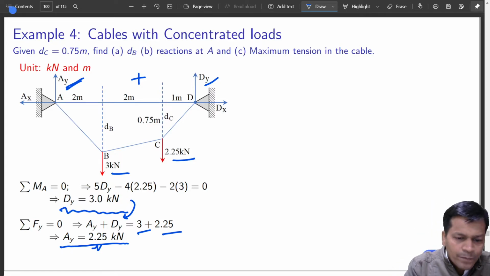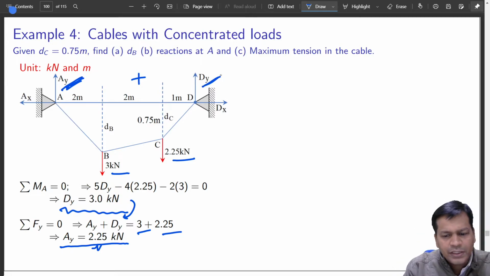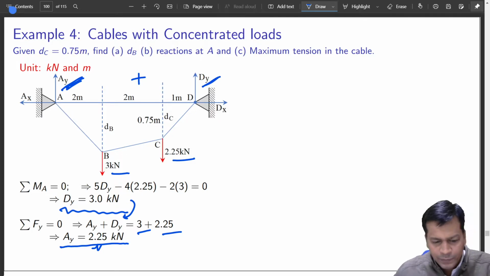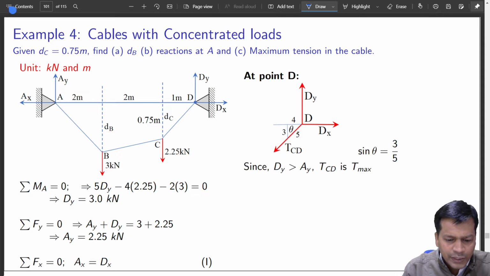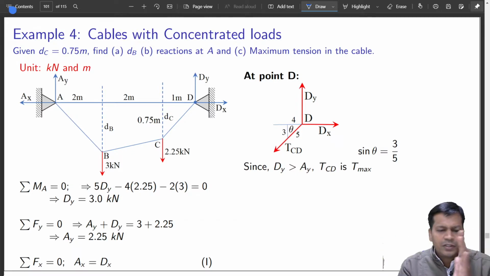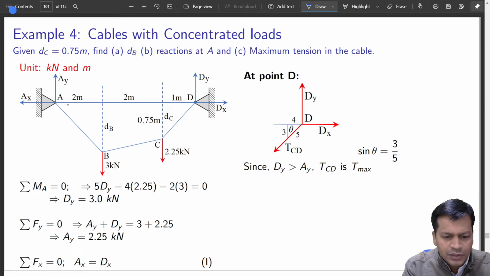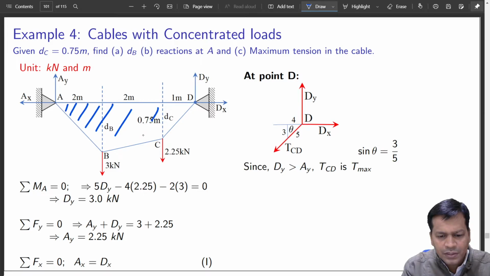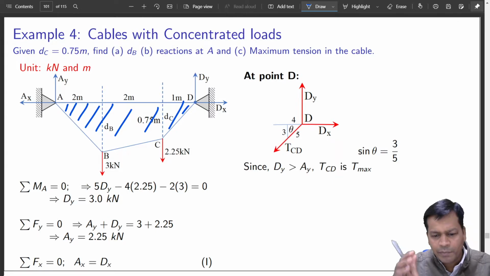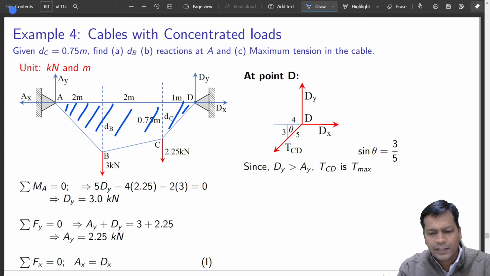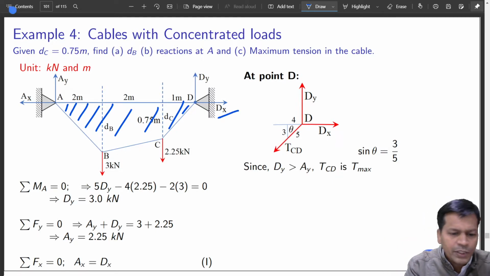So Ay and Dy are well established, and because this is not moving along the horizontal, the whole of this frame, I may call it a frame because it is static now, has Dx equal to Ax.